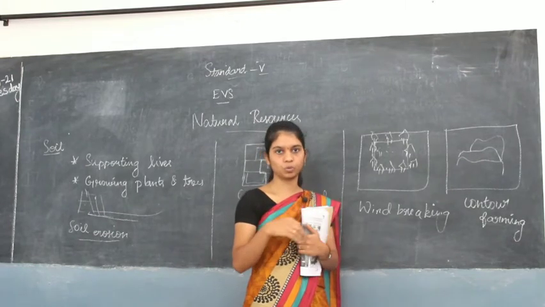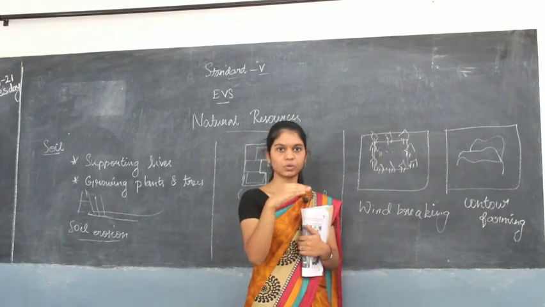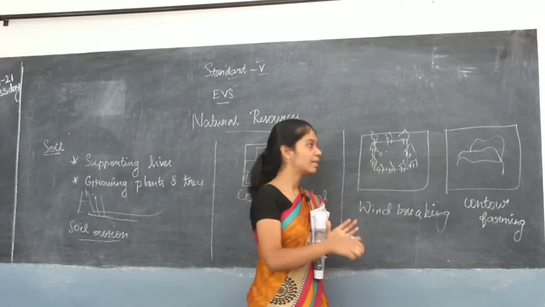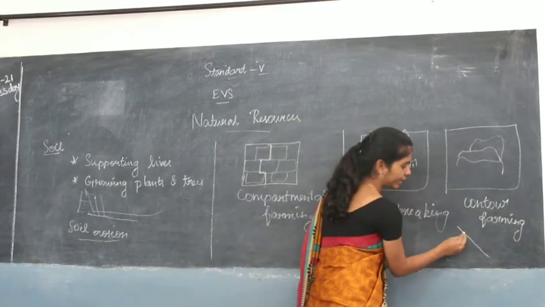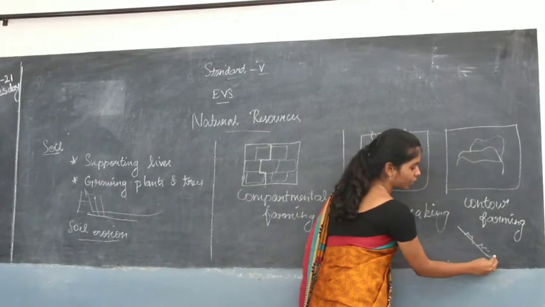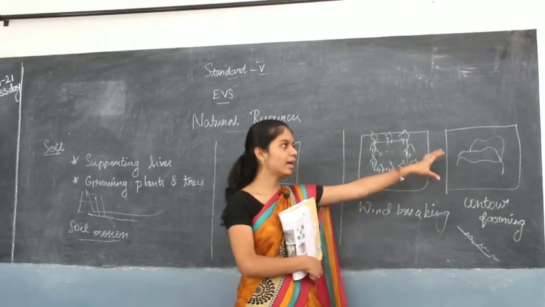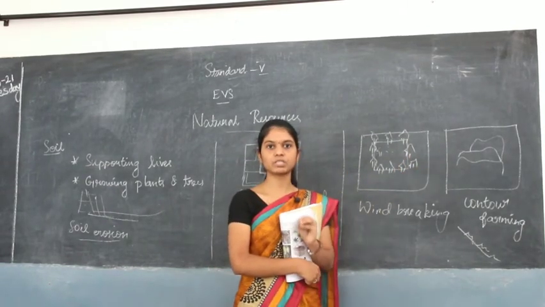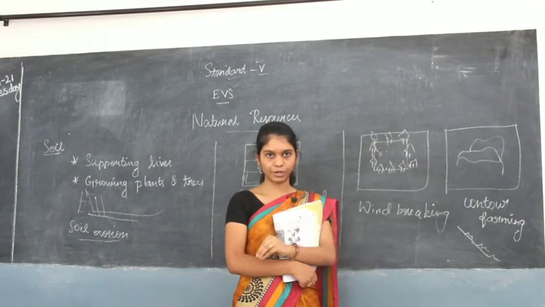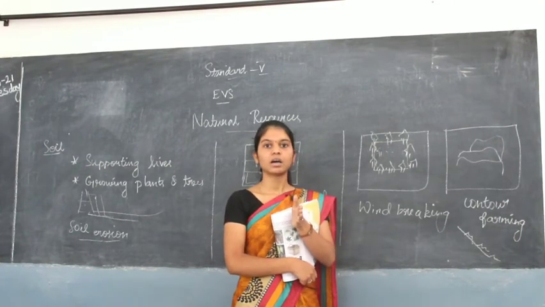For example, when you climb a mountain, you can see that crops are grown only along the slopes. That is what contour farming is, because some soil erosion has already happened and they wanted to protect the remaining soil.